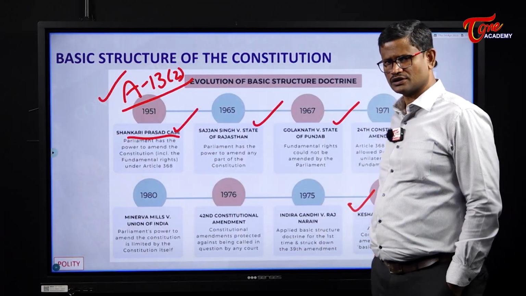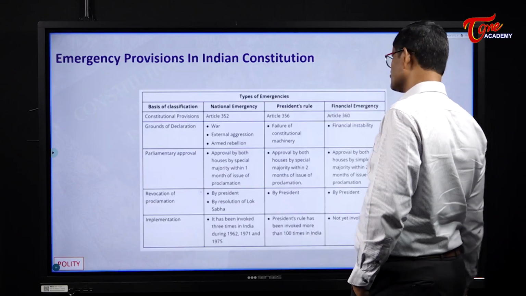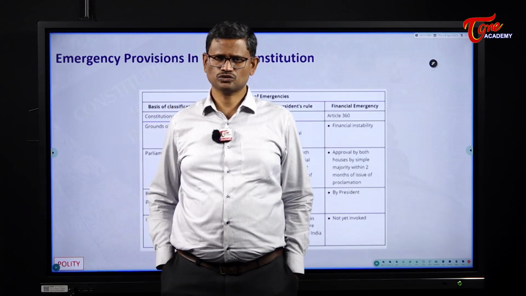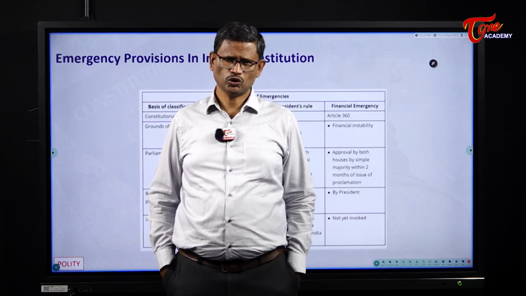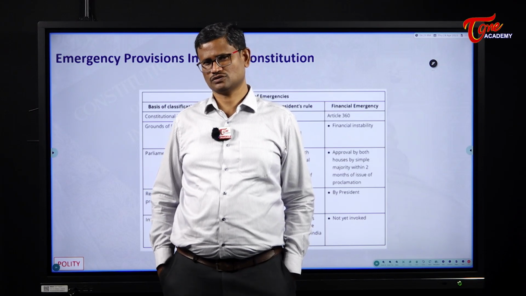The next topic is emergency provisions under the Indian Constitution. So I said that the Indian Constitution, though it is federal, is a flexible constitution.